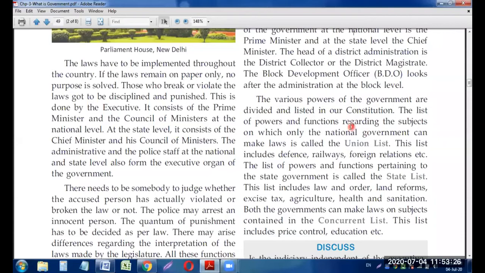So the list of powers and functions regarding the subjects on which only the national government can make law is known as the union list. Means there are some type of subjects or some type of things on which the national government, on which the laws can be made at the national level only.